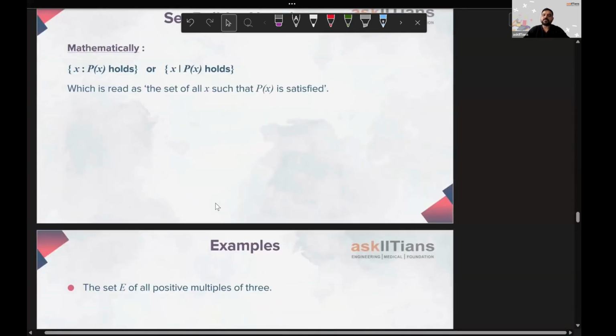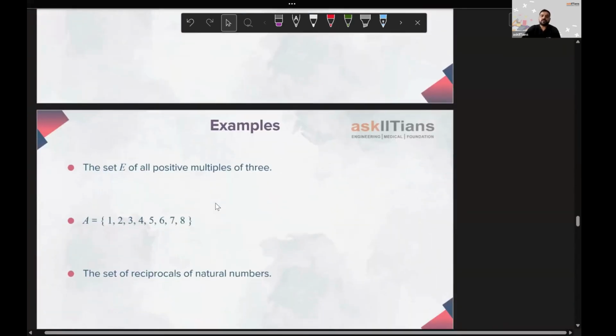Now we have some examples in front of us and we will be writing these in the set builder form. Firstly, I will ask you to stop the video here and try all of these three on your own. Take 30 seconds for each case and try this. I will not be stopping, I will be moving forward.